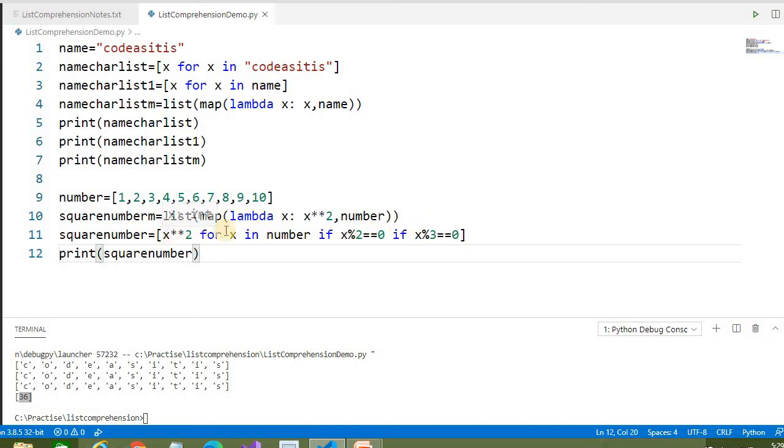It's a simple comprehension, but if you write a complex comprehension, it's not easy to understand. Also, it takes more memory. If you have a complex comprehension written here, it takes more memory than normal functions. So these things should be considered while writing the code.